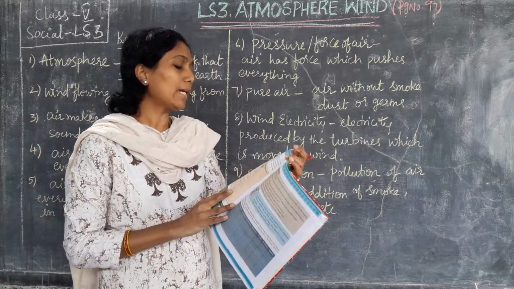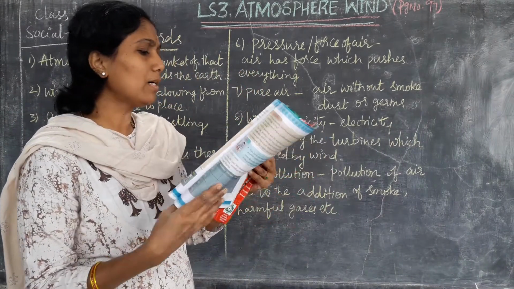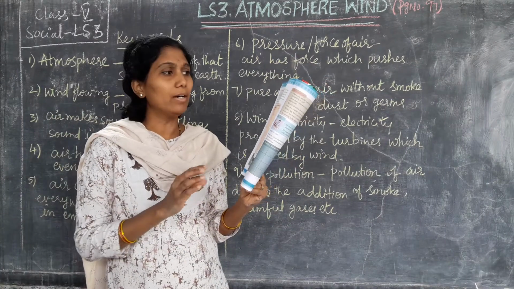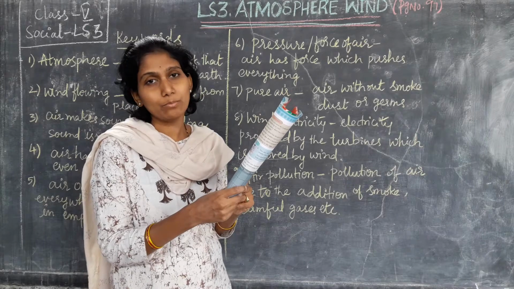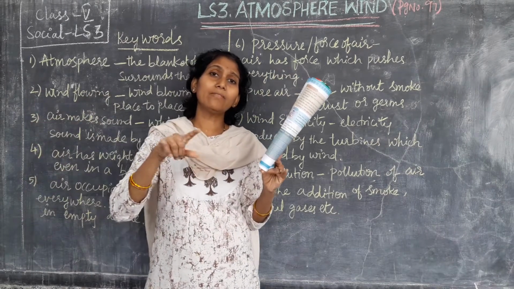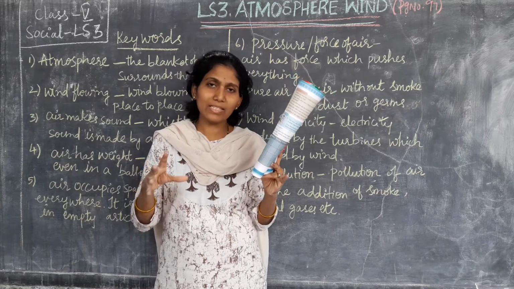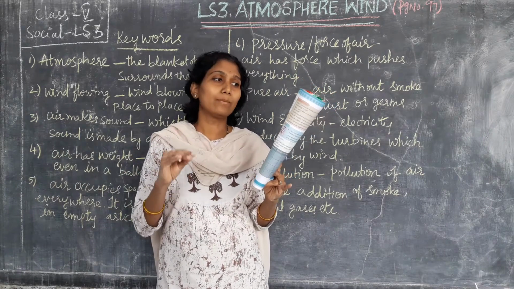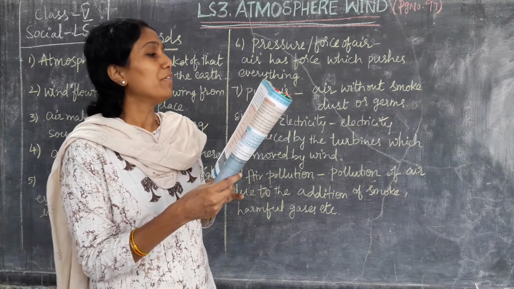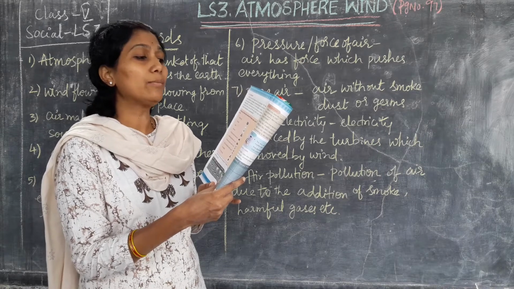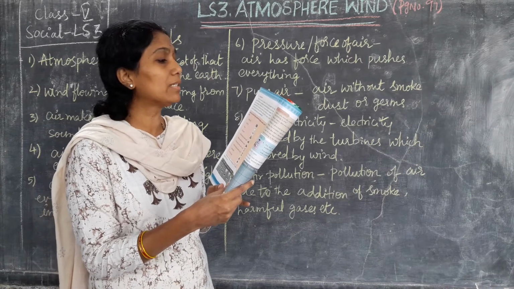Now, atmosphere. See, earth is covered with a blanket of air. This is called atmosphere. Earth is covered with a blanket of air, that is called atmosphere. With the help of information on the temperature, clouds and humidity, atmospheric conditions can be determined.